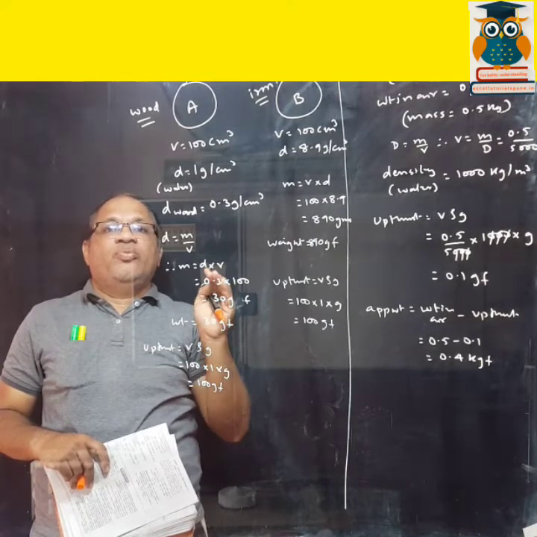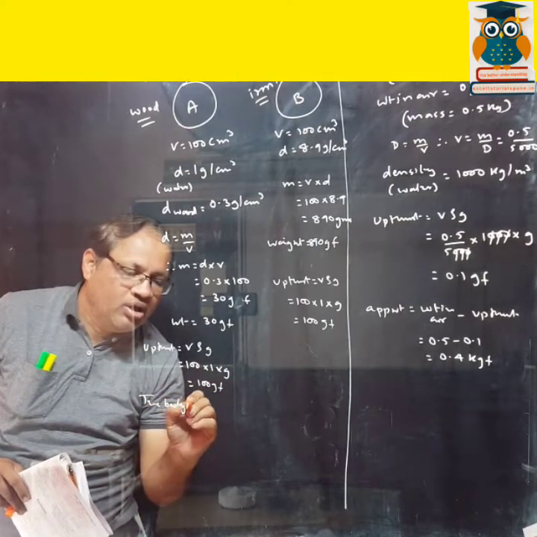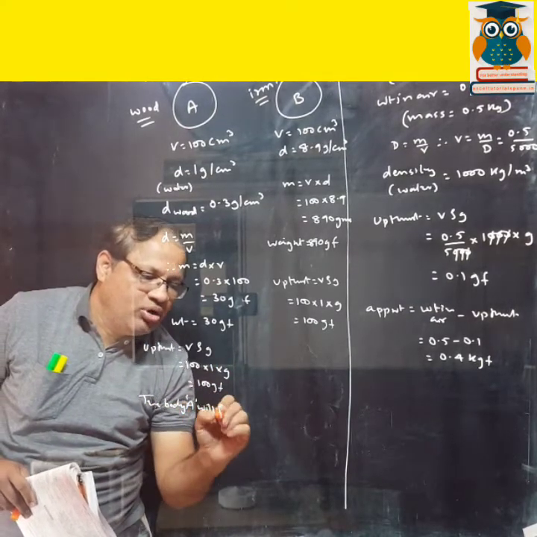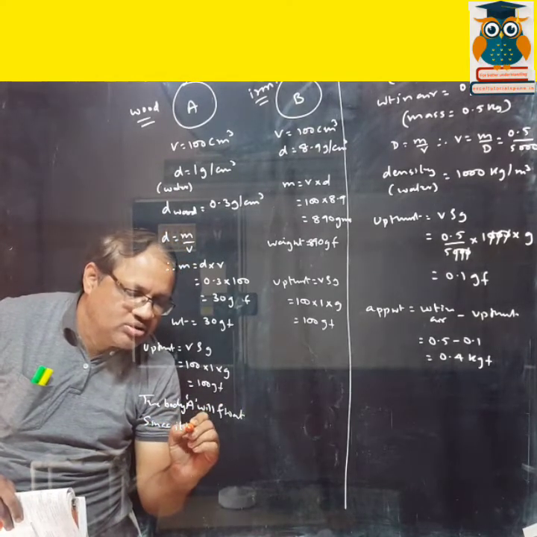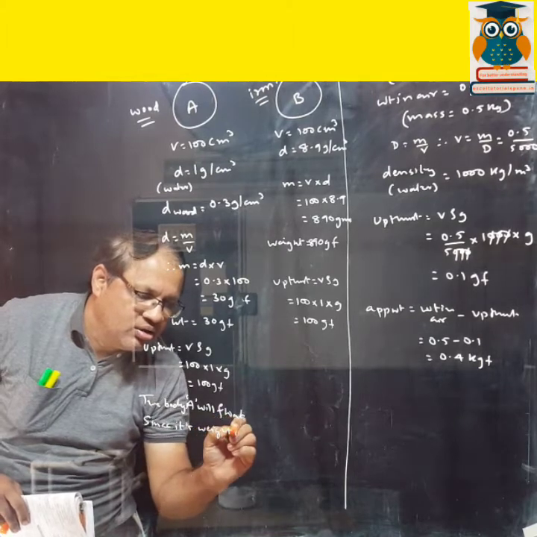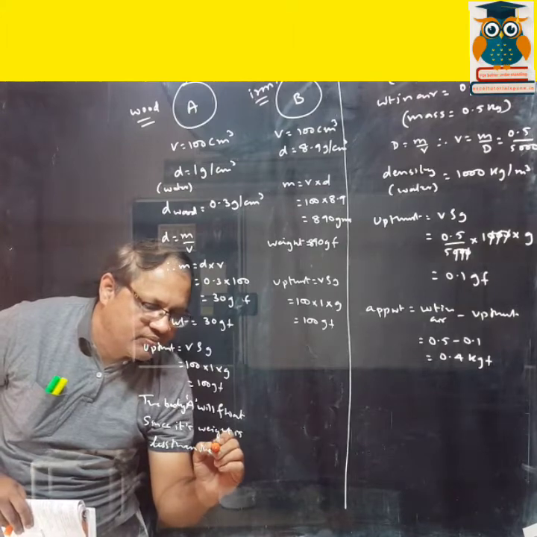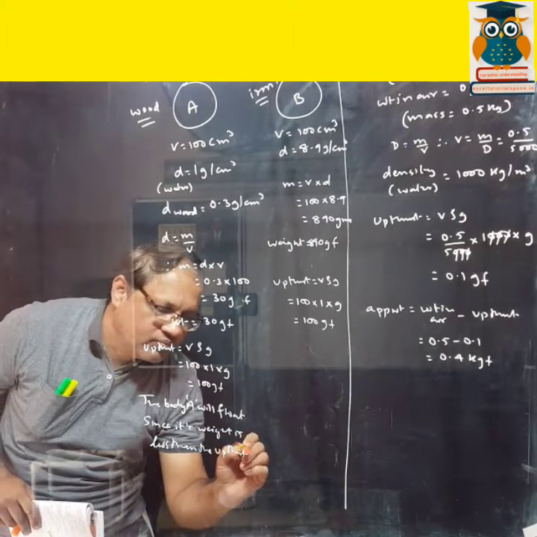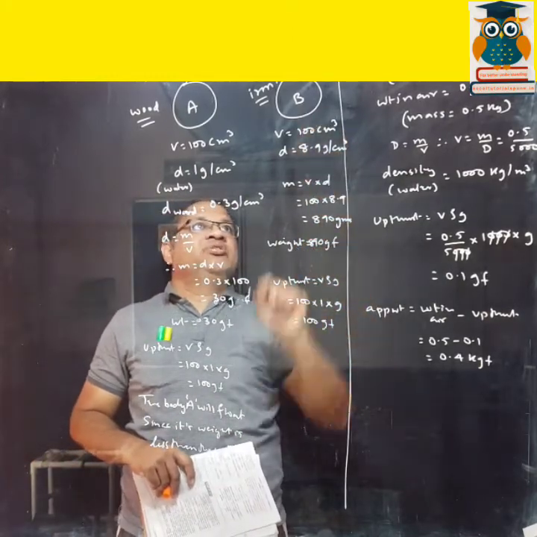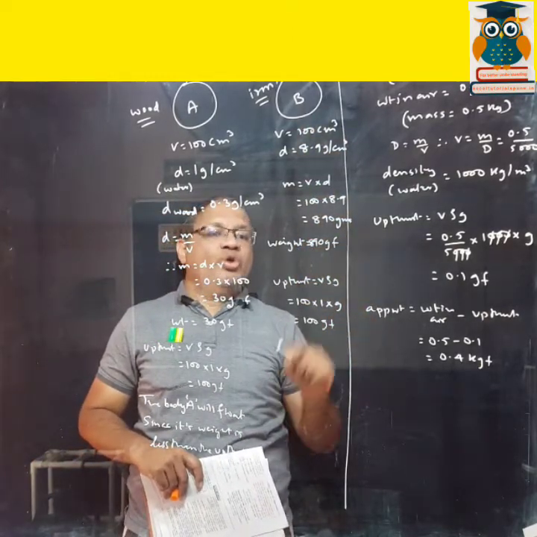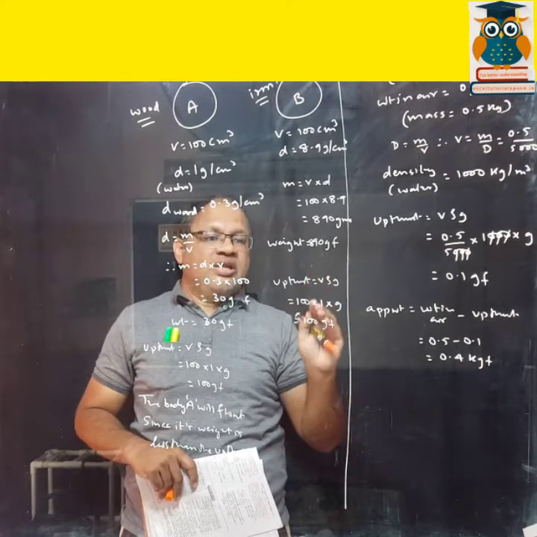So that's why the body A will float, since its weight is less than the upthrust. And over here the weight is 890 gf, but upthrust is 100 gf. So what will happen to the body? The body will sink.